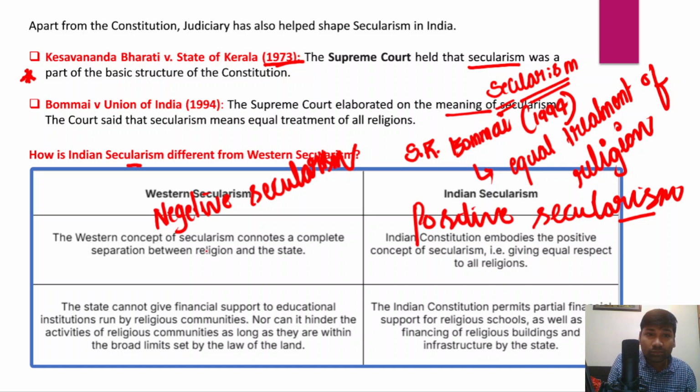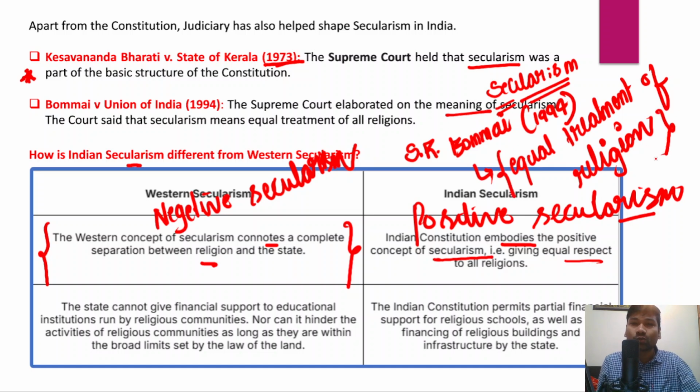The Western concept of secularism connotes a complete separation between religion and the state, right? This is also known as negative secularism, the complete separation between the state and religion. And positive secularism, which the Indian Constitution talks about, means giving equal respect to all religions, or equal treatment of all religions. In fact, in Western secularism, the state cannot give financial support to educational institutions.